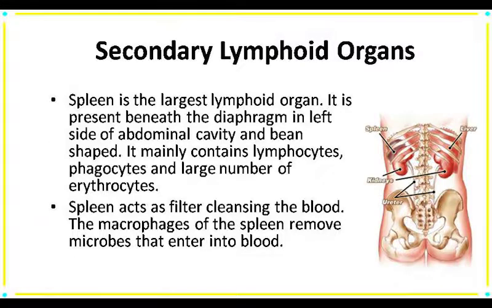Now the first one is the spleen. Spleen is the largest lymphoid organ, and the location of the spleen is just below the diaphragm on the left side of the abdominal cavity. The shape of the spleen is bean shaped.